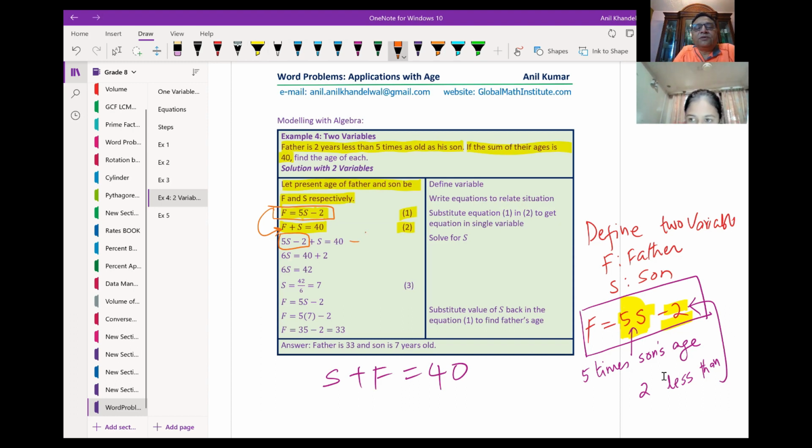Now I get a linear equation in one variable. So the idea is, if you start with two variables, you can get a linear equation in one variable very easily. We call this method the substitution method.